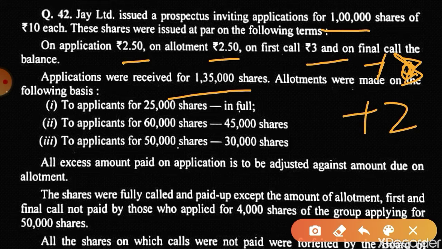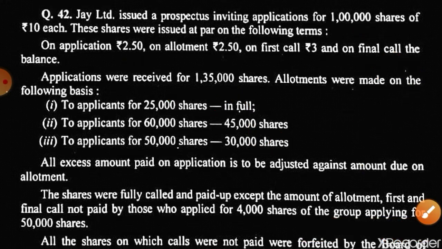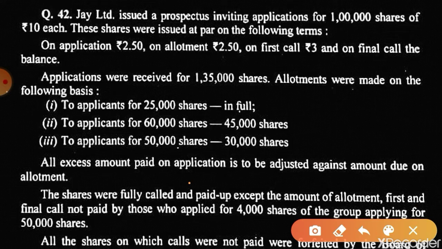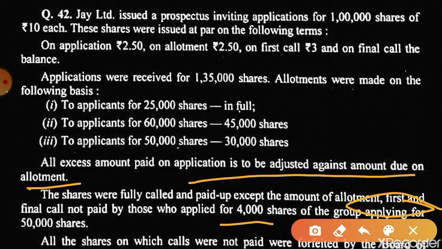Then this is known as pro rata allotment. You know pro rata? Yes sir, we know. See, 1,35,000 are the applications and they are paid in this manner. This is known as pro rata allotment because the applications are more. The excess money on application is to be adjusted against allotment. All the shares are paid the amount except 4,000 shares, whose applicant has not paid allotment money, first call and final call.